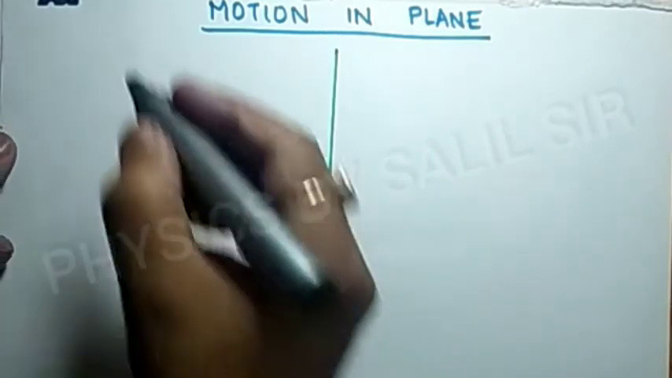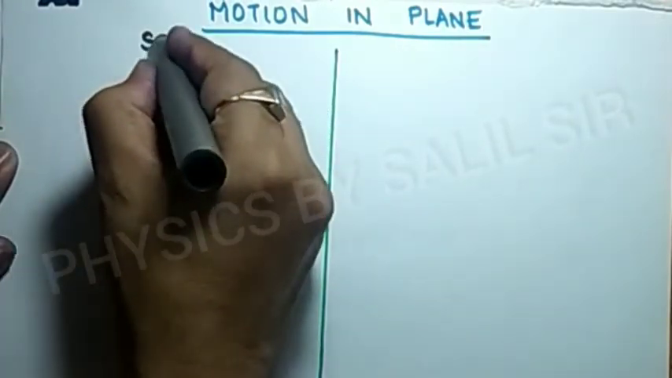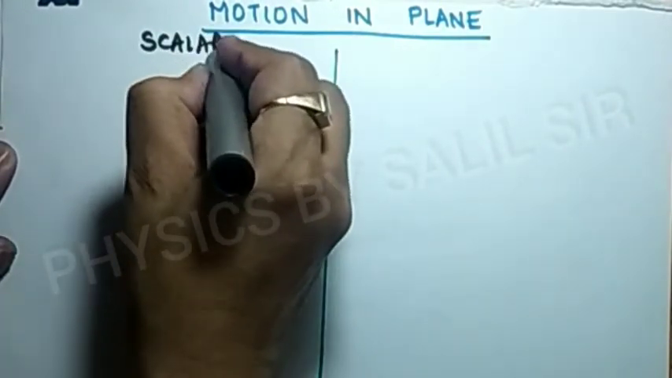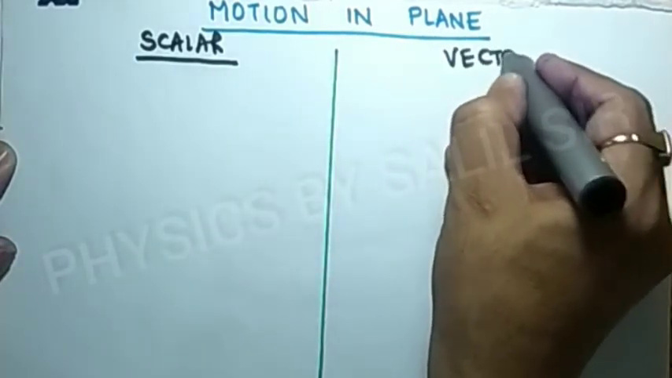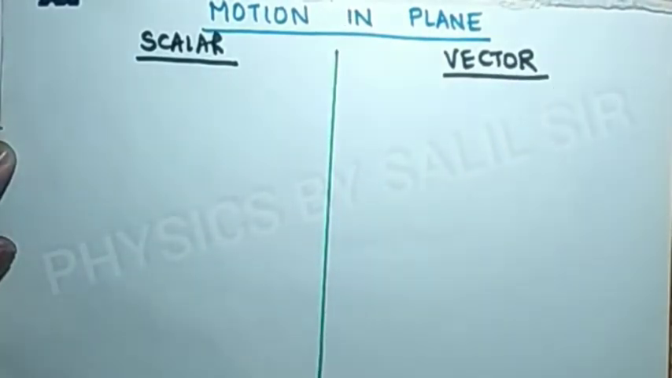We are going to start a new chapter, motion in plane. We know that there are two types of quantities. One quantity is known as scalar quantity and the other quantity is vector quantity. Now we will discuss the difference between these two quantities.